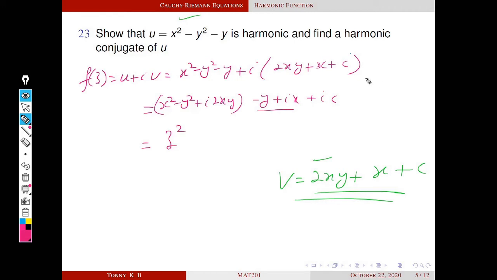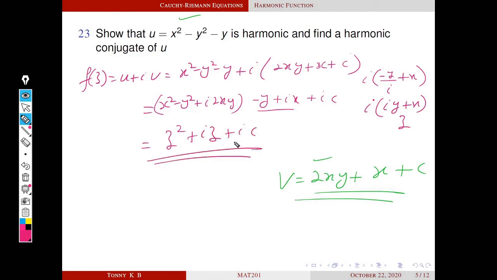Here this term is i into minus y by i plus x, right? And what about 1 by i? 1 by i is minus i. 1 by i is minus i. So minus minus has become plus. So this is iy plus x. And this is our z. So this term is iz. So z square plus iz plus ic. So this is the analytic function corresponding to this u.